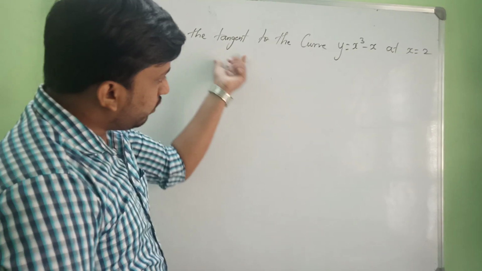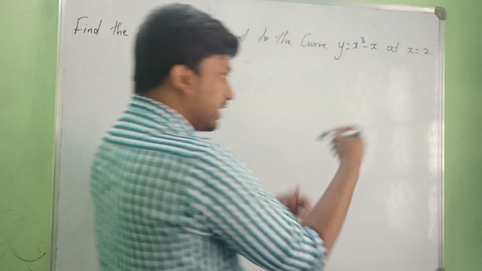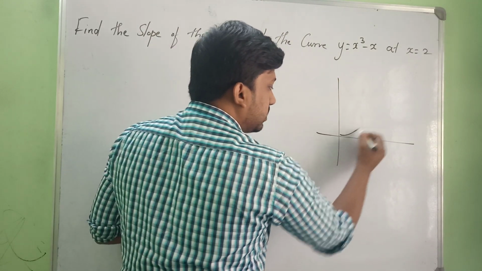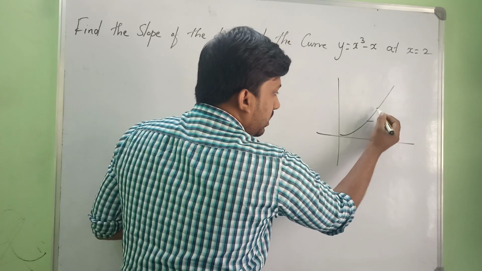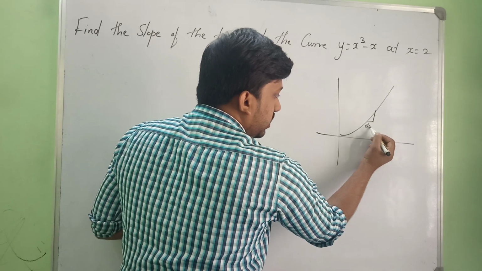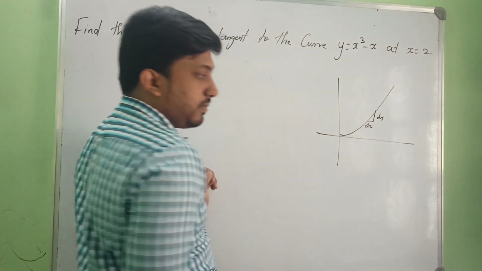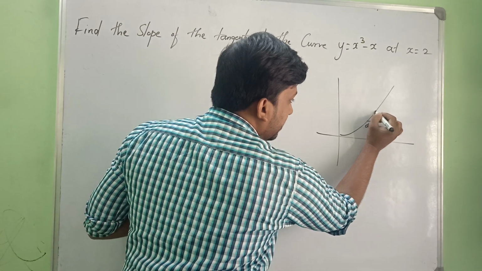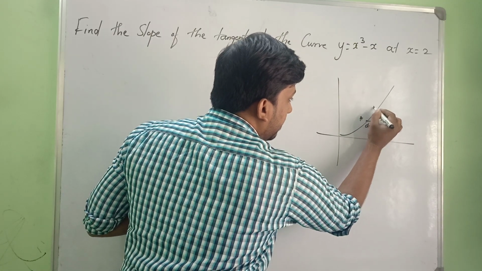First of all, before going to the slope of a tangent, let me explain what happens with respect to dy by dx. Whenever we have a function like this, the run becomes dx and the rise becomes dy, right? Let me take this point and this point as a and b.